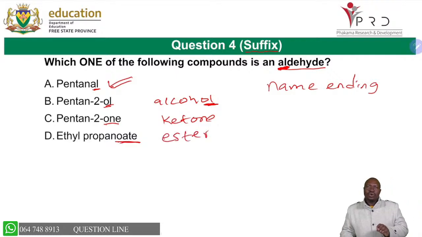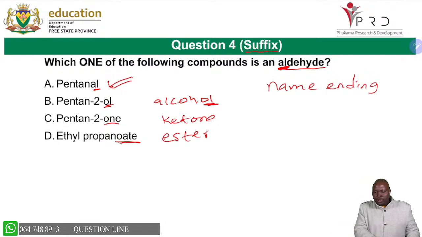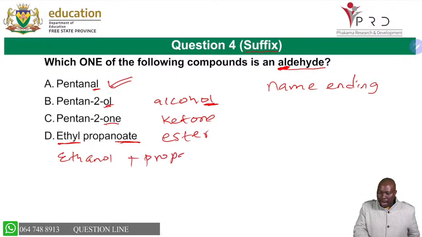And I must remind you how these esters are formed, because our esters are formed between an alcohol and a carboxylic acid. You got to always know that the alkyl group, this one, is from the alcohol, which was ethanol. And then the OH is from the carboxylic acid, which in this case will have been propanoic acid.